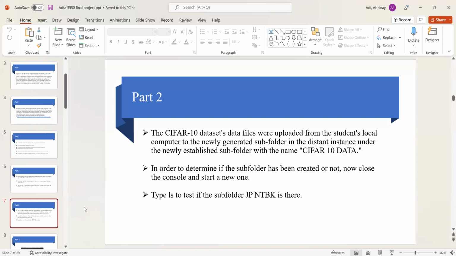In order to determine if the subfolder has been created or not, now close the console and start a new one. And next, type ls to test if the subfolder Jupyter Notebook is there.